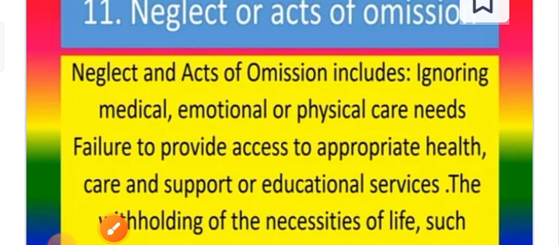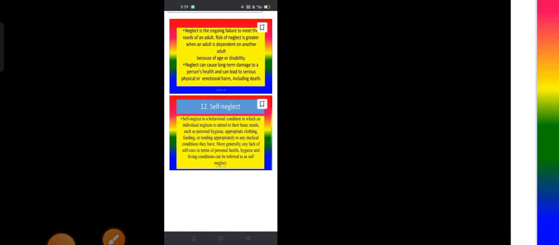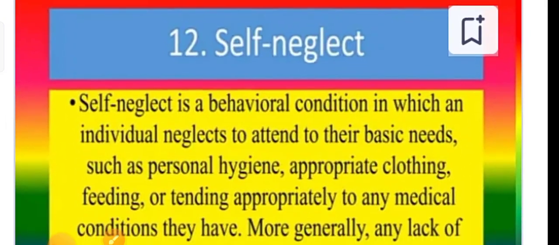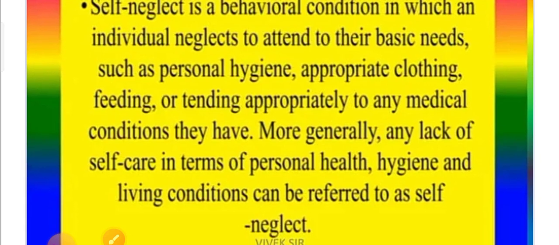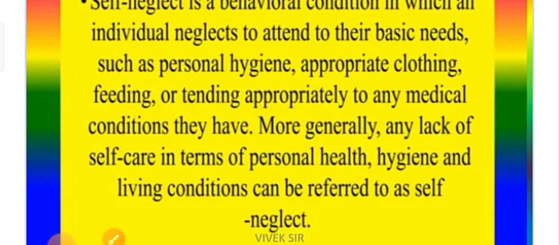Neglect or act of omission includes ignoring medical, emotional, and physical care needs. Self-neglect is a behavioral condition in which an individual neglects to attend to their basic needs, such as personal hygiene, appropriate clothing, feeding, and tending appropriately to any medical conditions.